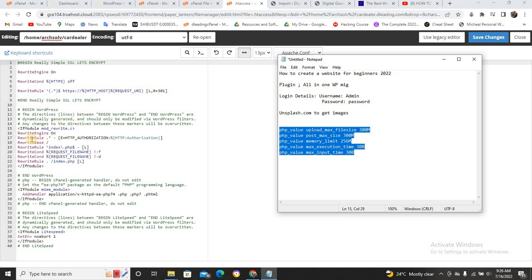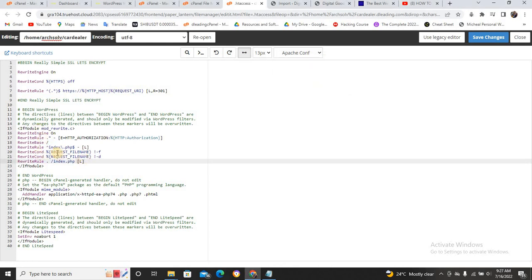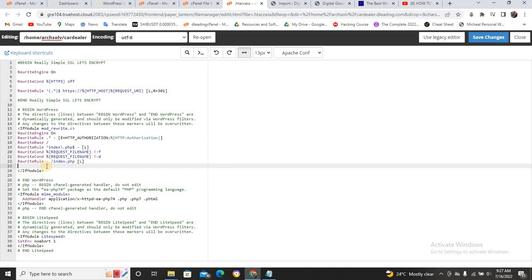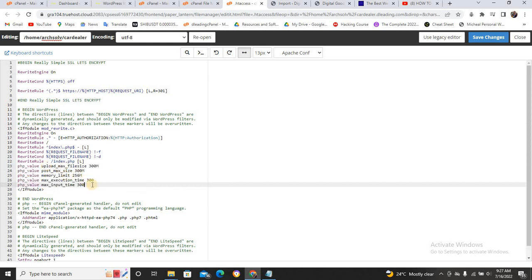Can you see, this is your cPanel? This is your HTTP asset. Make sure you come to this place. In case your whole cPanel is not looking like this, fine, but make sure the code you want to paste is between this stuff and this stuff. Don't paste it after this, or there. Between this open tag and this closing tag. So what I need to do is come here, click enter to create a space, and paste it here. Can you see? And I'll click on save changes.